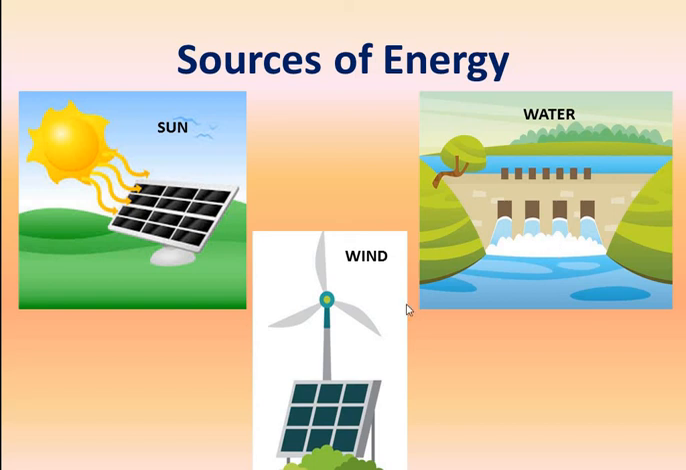Now next is wind. Moving air is called wind. Any object that is moving has energy in it, and this energy can turn windmills, as you can see here on the screen, which in turn can move turbines, and the movement of turbines helps to produce electrical energy. So this is all about different sources of energy, how they work.